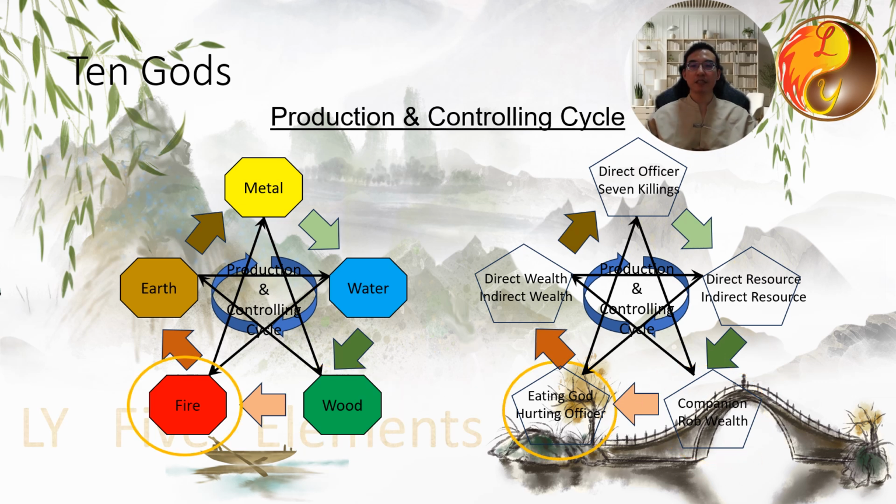Once this has been established, going in a clockwise direction, which is the production cycle, the other 8 gods can be arranged in the order of eating god and hurting officer from the fire element.